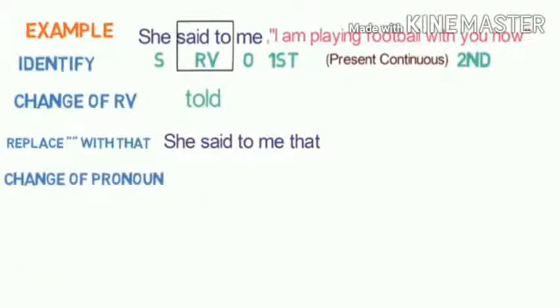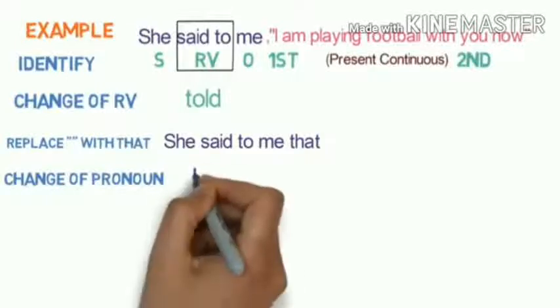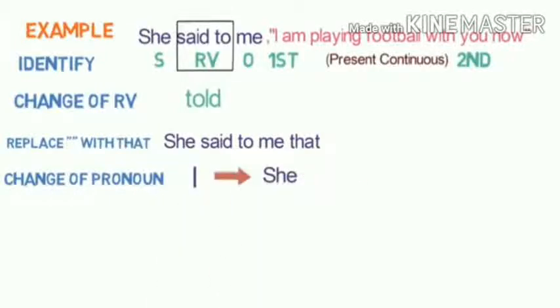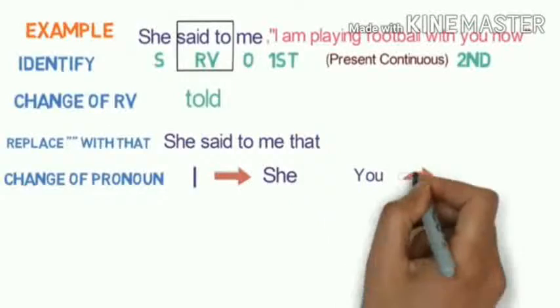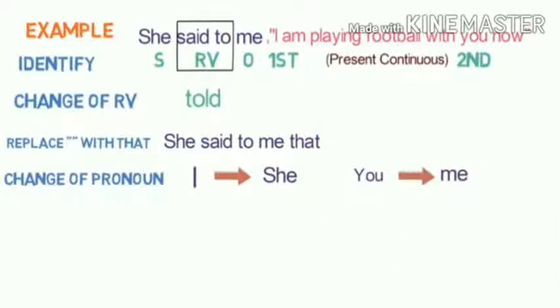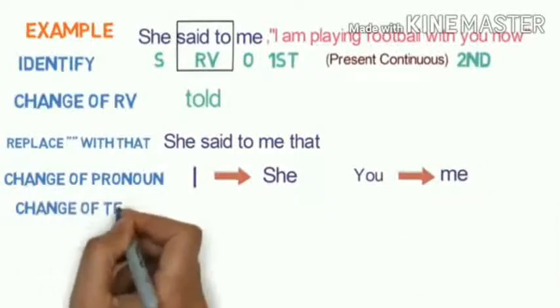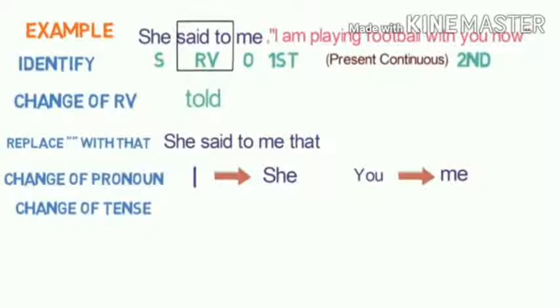Then now the change of the pronoun. Here the first person is I, and it must be changed according to the subject. Subject is in the third person, so it changes to third person. So I changes to she, and the second person you changes to me. It is changed according to the object. Okay. So the object here is me, and so the second person is changed.